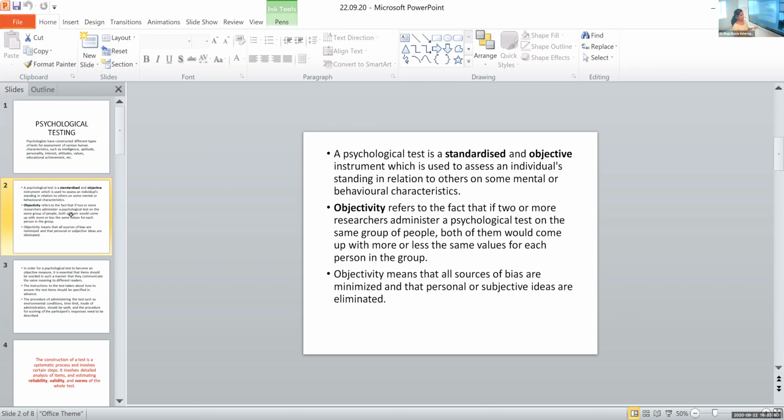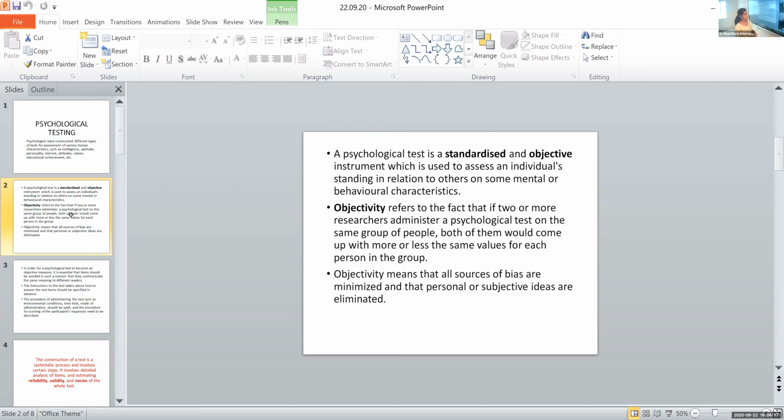Objectivity we already learned in this chapter. Who remembers what subjectivity is? Anybody? Objectivity means that two groups or two persons who study the research will come to the same conclusion or same extent.